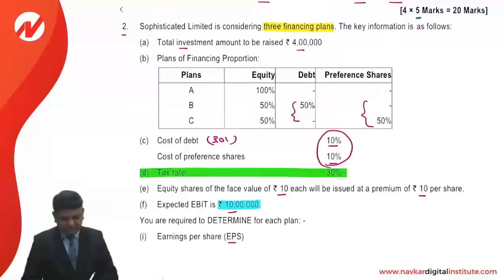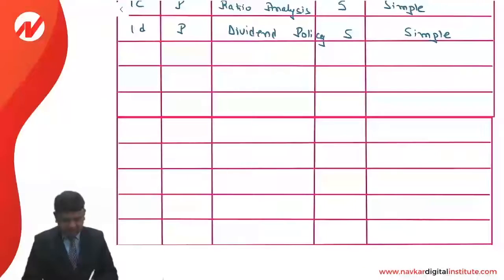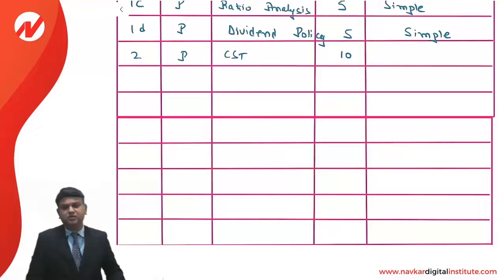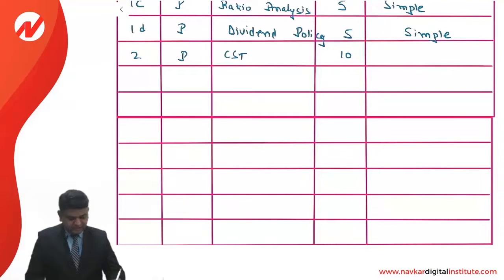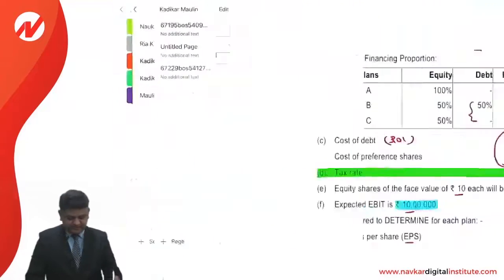Second question is about the capital structure theory once again. It is a 10 marks question about the financial plans. So earning per share calculation, financial break-even point calculation, financial indifference point calculation. One good thing you have to understand is that between the debt plus equity plan and the preference share plus equity plan, there is no indifference point. Because of that point, it is a good question. Otherwise, a very simple question.